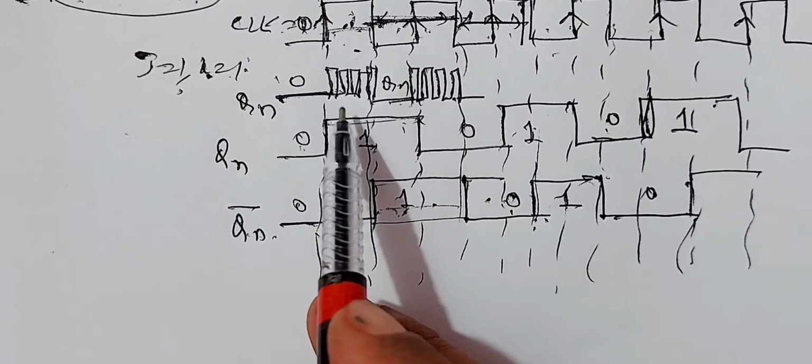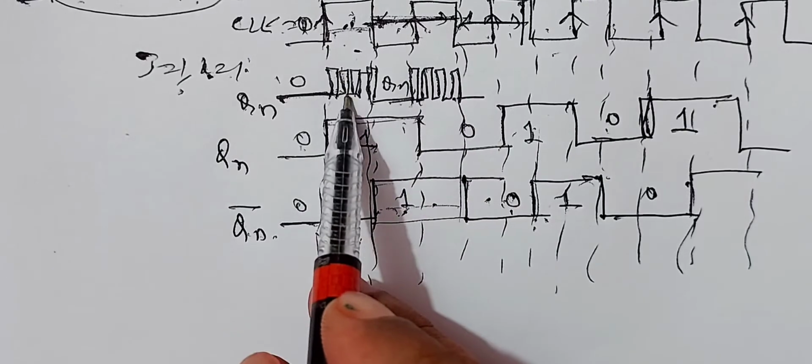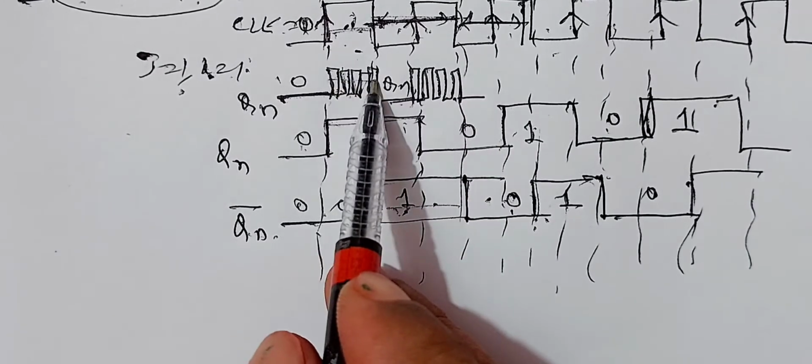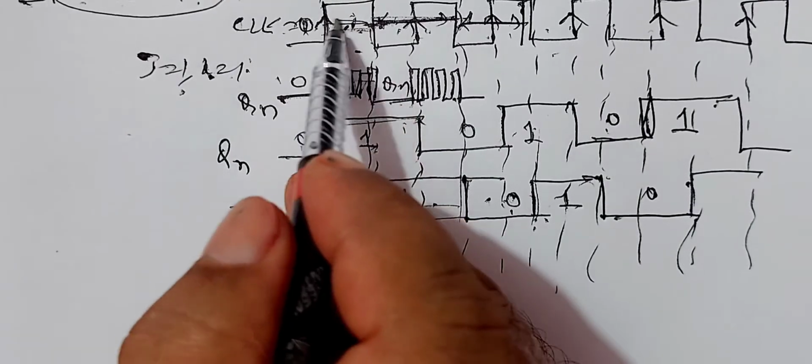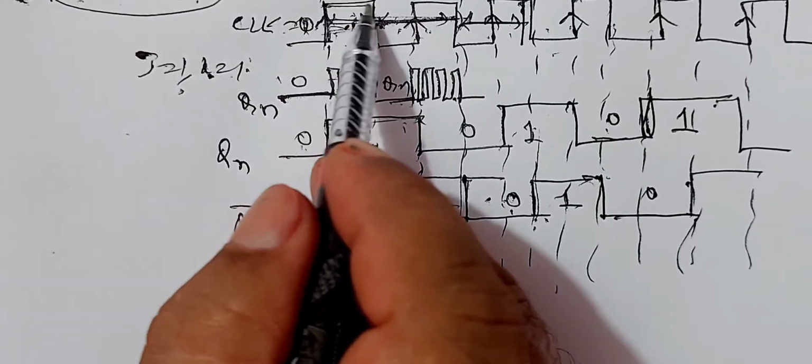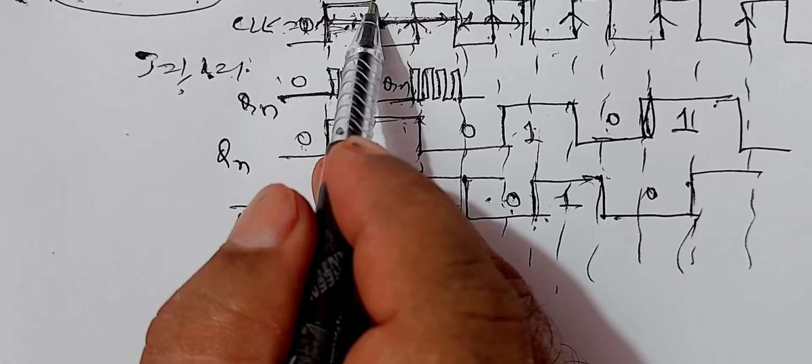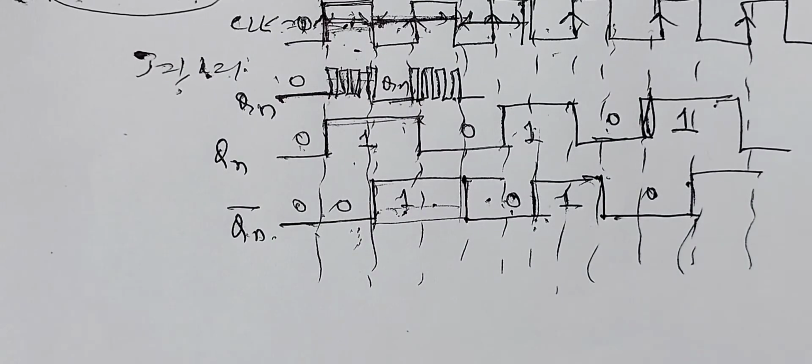Whereas race around condition is change of state from 1 to 0, 0 to 1, but with a period equal to period of the only one pulse, that is positive pulse of the input cycle. So this is how race around conditions can be removed to toggling conditions in JK flip-flop.